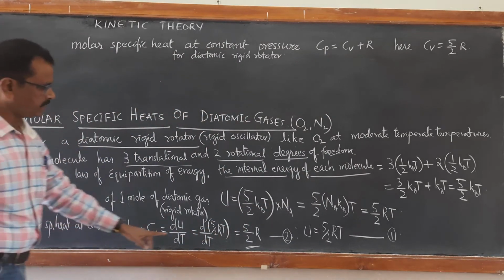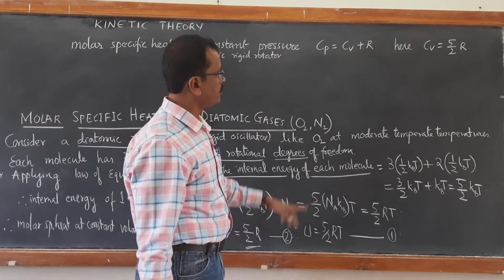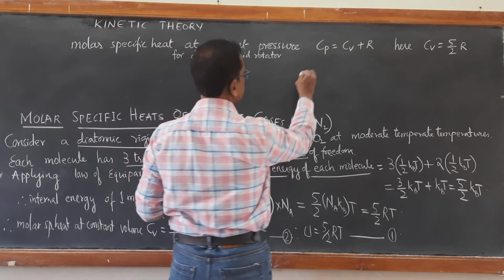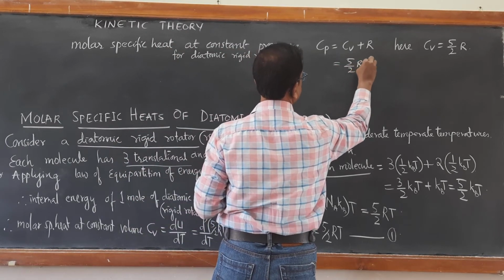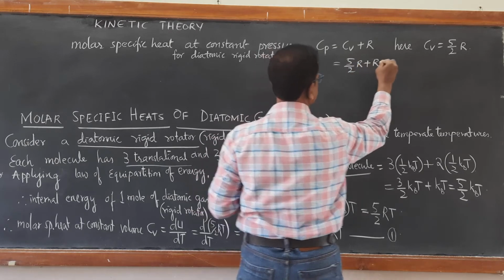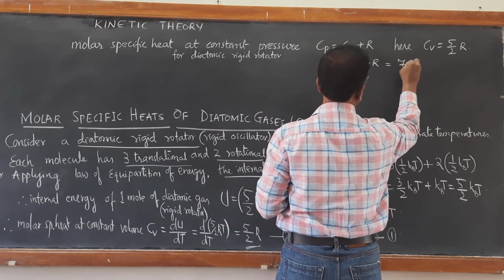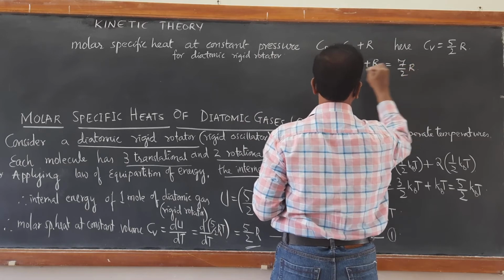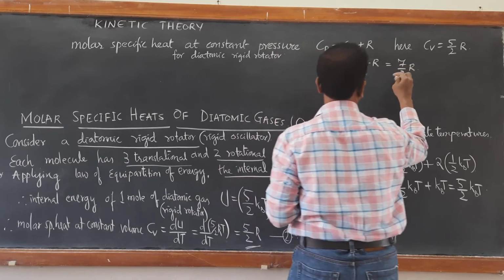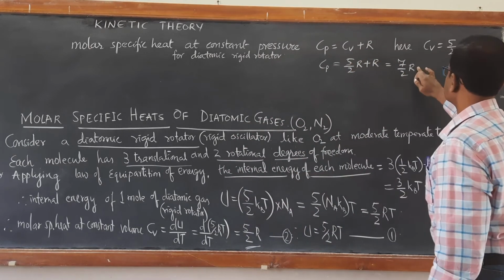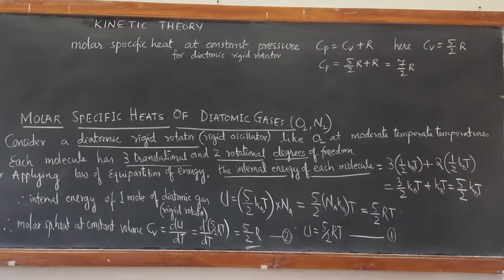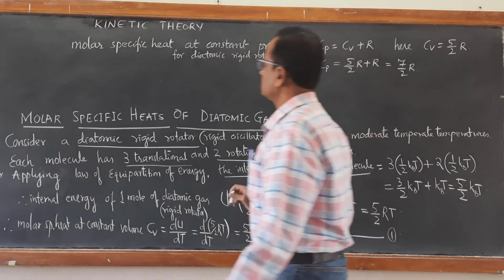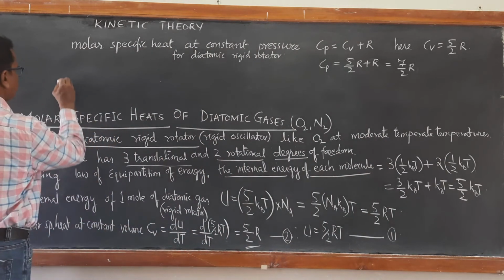Substituting this, we get 5 by 2 R plus R, so it becomes 7 by 2 R. Cp is equal to 7 by 2 R, that is, you can say, 3.5 times R.